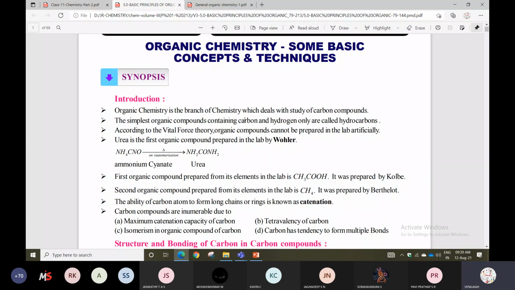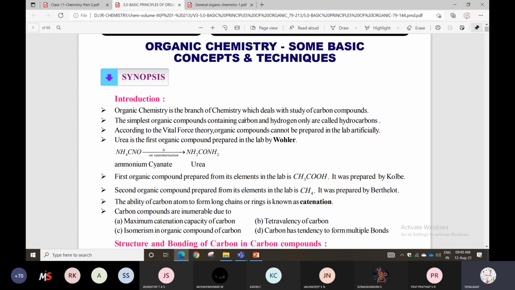But the first organic compound prepared from its elements is acetic acid, CH3COOH. Listen carefully. These 2 points are very, very important. Many times they ask questions in entrance exams also, NEET and JEE. Even nowadays we are having MCQ type tests. That's why it will be useful and important for MCQ type preparation.